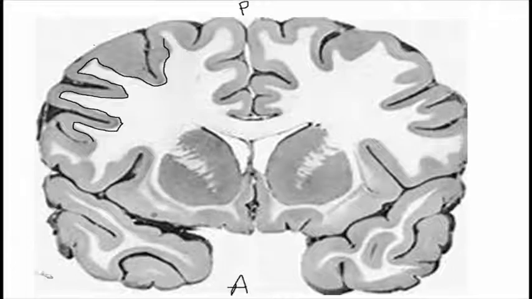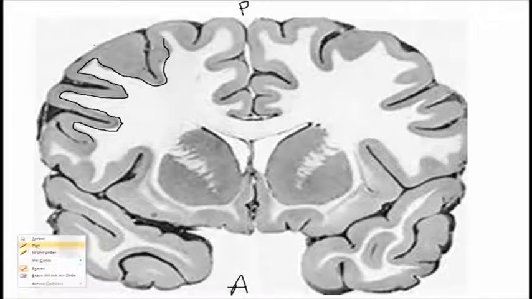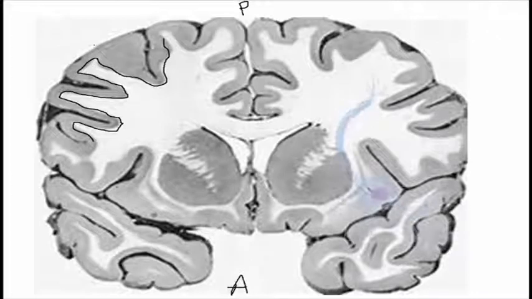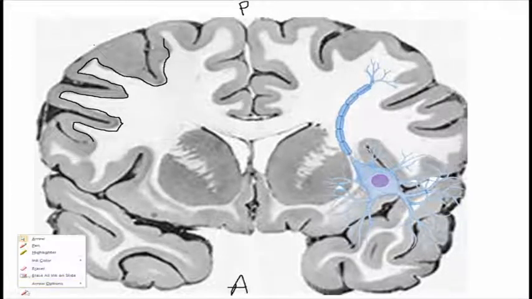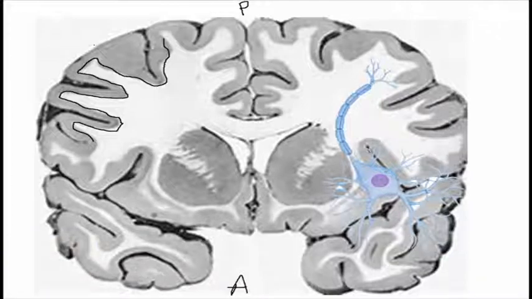Okay, so now we will further discuss. The gray matter contains the cell bodies. As you can see, this is the neuron, which is the basic unit of the nervous system. All over the body, wherever you find nerves, you will find neurons. This is the basic unit.